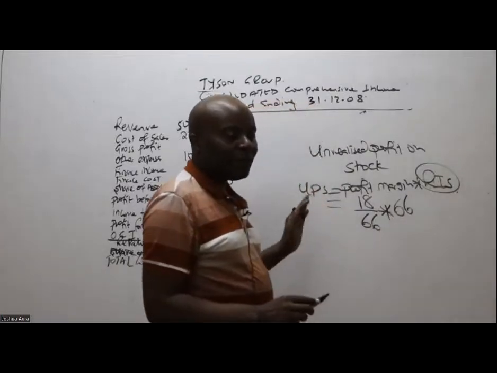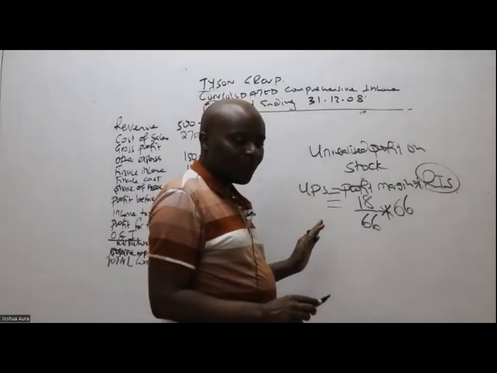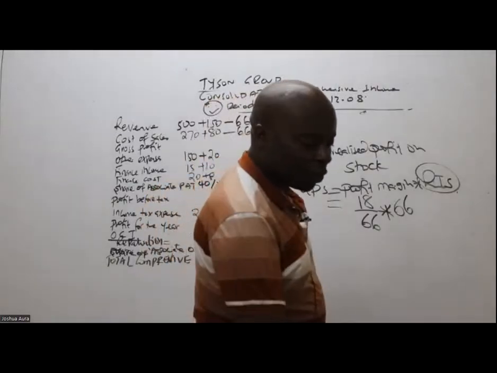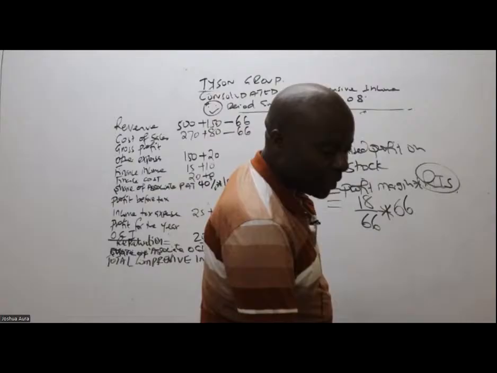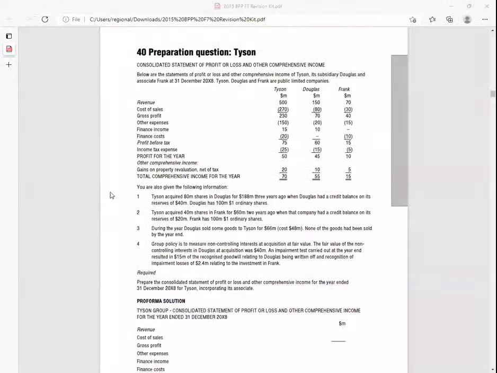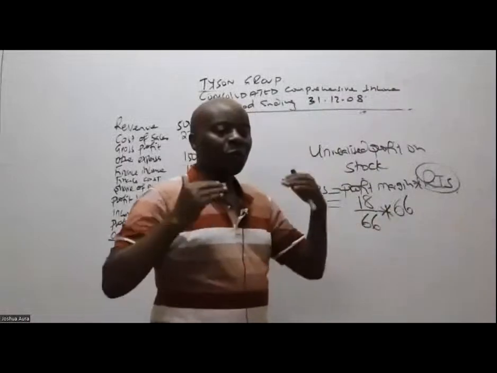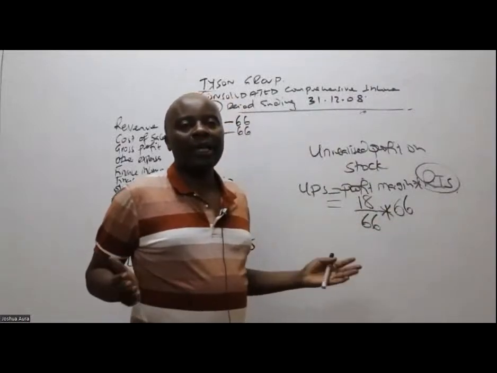During the year, Douglas sold some goods to Tyson for 66. None of the goods had been sold by the end of the year. So all the intra-sale was well within the group by the end of the year.